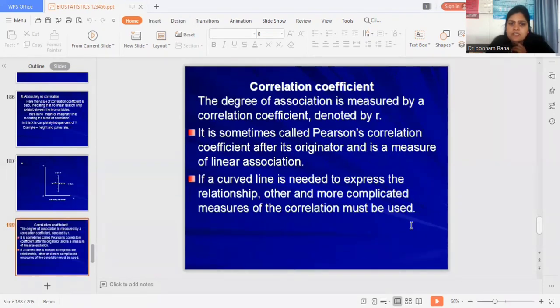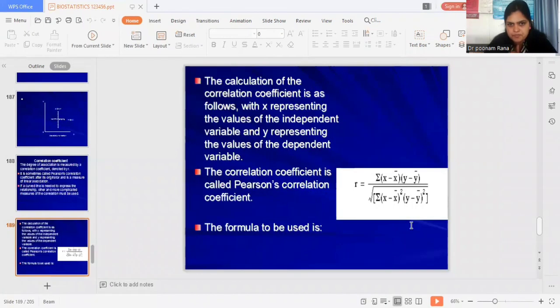Then comes the correlation coefficient. The degree of association is measured by a correlation coefficient that is denoted by r. It is sometimes called the Pearson correlation coefficient after its originator, and it is measured on a linear association. If a curved line is needed to express the relationship, other and more complicated measures of correlation must be used. The correlation coefficient is called the Pearson correlation coefficient, and this is the formula which is showing the correlation coefficient.